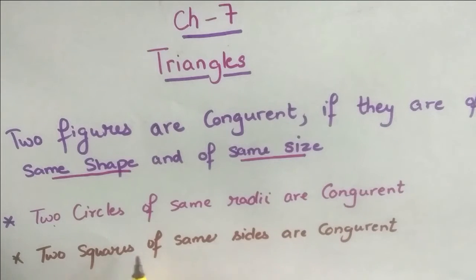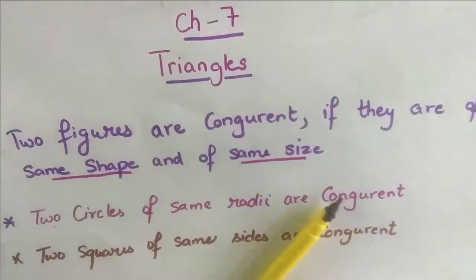Next, two squares of the same sides are congruent. If both squares have the same sides, then they are also congruent. For example, our hands are of the same shape and same size and they properly overlap each other. This is an example of congruency. For example, these two pages are in rectangular shape, they are of the same shape and same size, and they overlap each other properly. This is also an example of congruency.